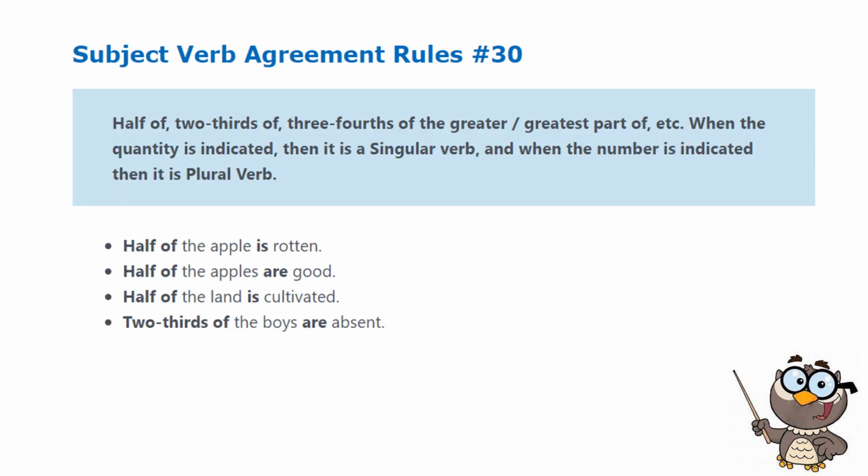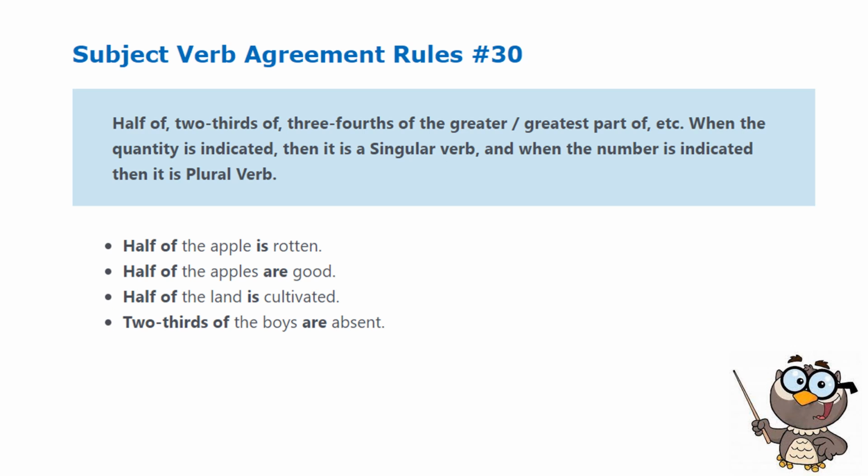Now for our last rule, rule number 30. Half of, two-thirds of, three-fourths of, the greater or greatest part of, and other expressions. When the quantity is indicated, use singular verb. And when the number is indicated, then use the plural verb.